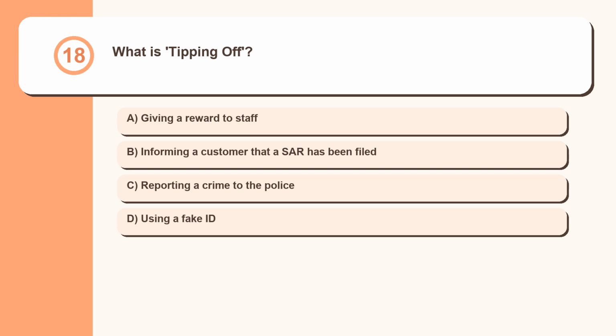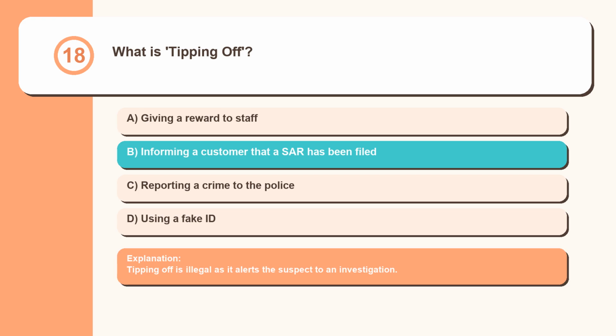Question 18. What is tipping off? Giving a reward to staff. Informing a customer that a SAR has been filed. Reporting a crime to the police. Using a fake ID. Tipping off is illegal as it alerts the suspect to an investigation.